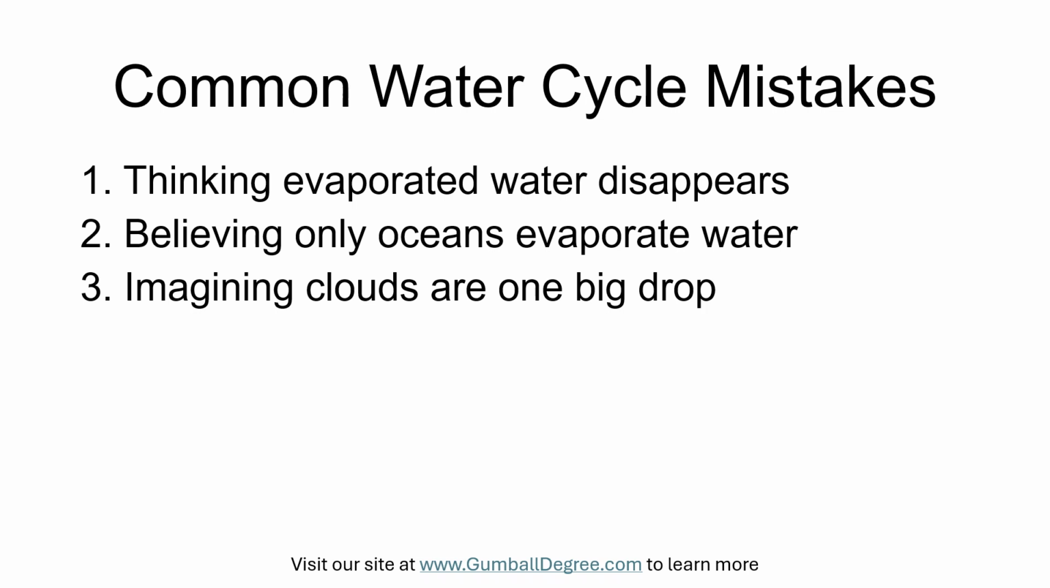A third mistake is thinking clouds are made of a single big drop, instead of millions of tiny drops or ice crystals, and picturing lots of small drops helps understand why clouds can float and then release precipitation when drops combine and grow.